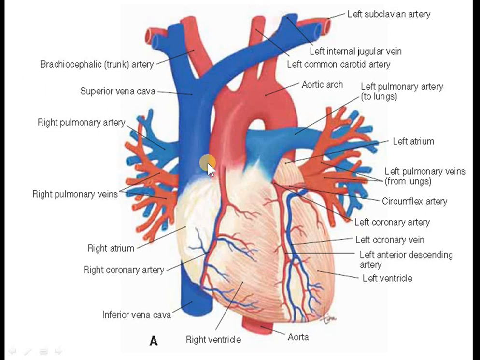Now what is the sequence of blood flow in the heart? Whatever blood is collected by these veins will be drained into the right atrium. After the contraction of the atrium, the right atrium will drain blood into the right ventricle.